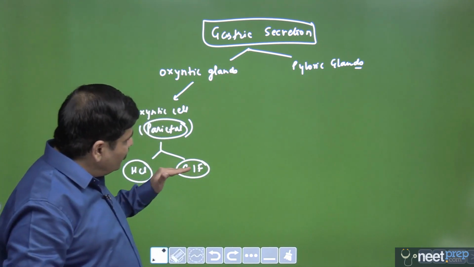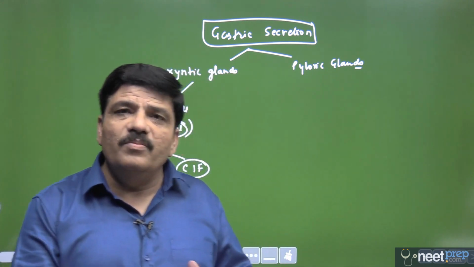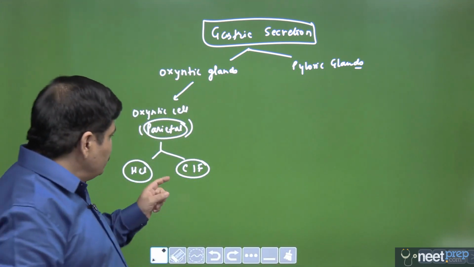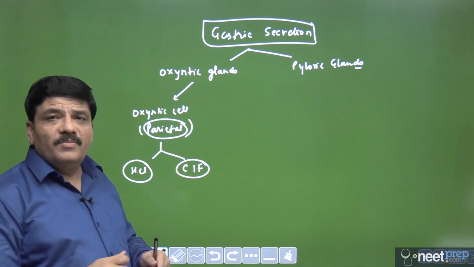And this Castle's intrinsic factor is responsible for effective absorption of vitamin B12 from the distal most part of the ileum into your body. So please remember, Castle's intrinsic factor is very, very important for absorption of vitamin B12.